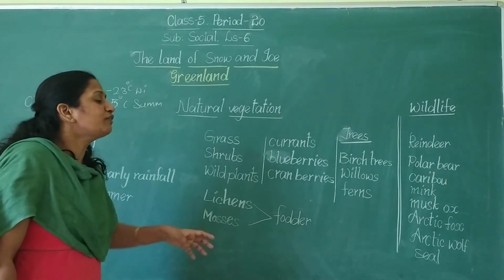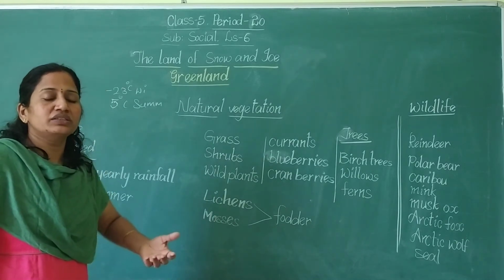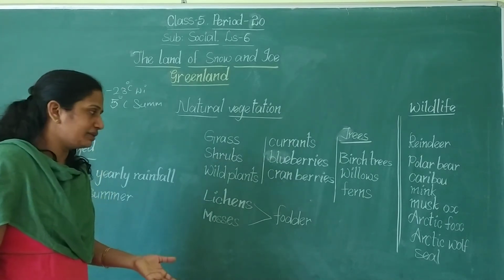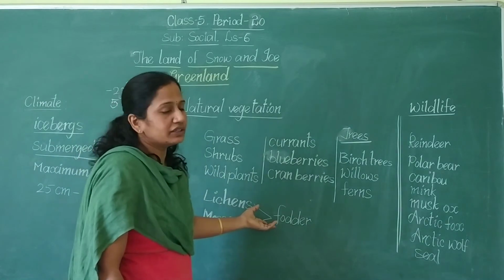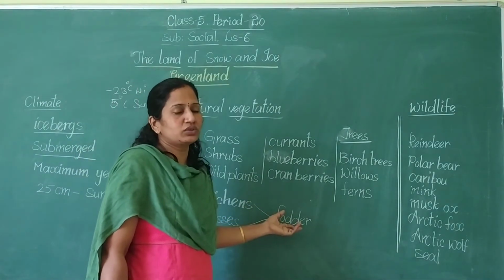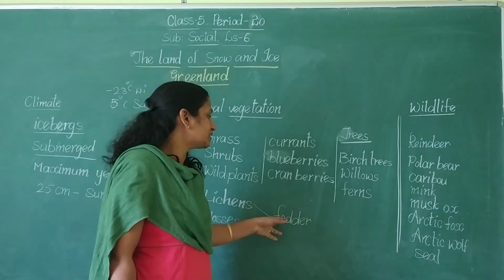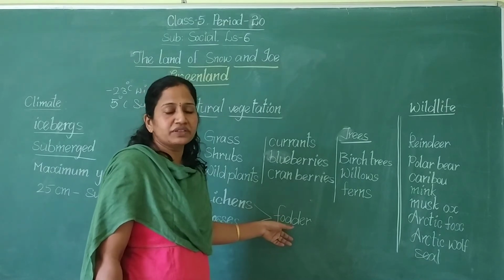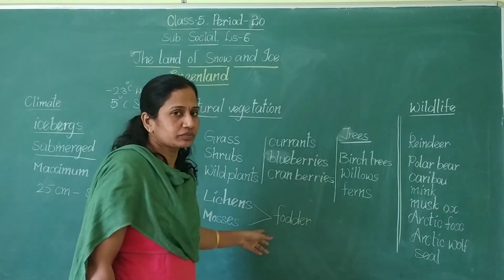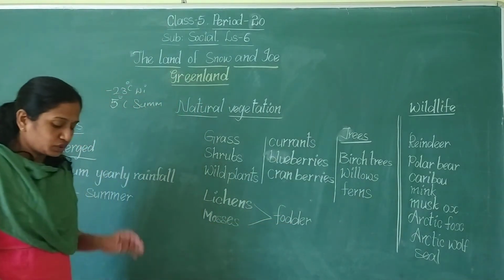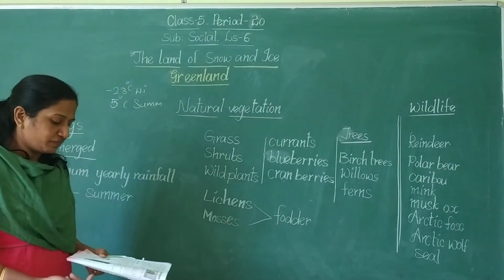So this is the main food to the animals, or the grass to the animals, or fodder for the animals. This main grass or food is called fodder. So this is the fodder for the animals.